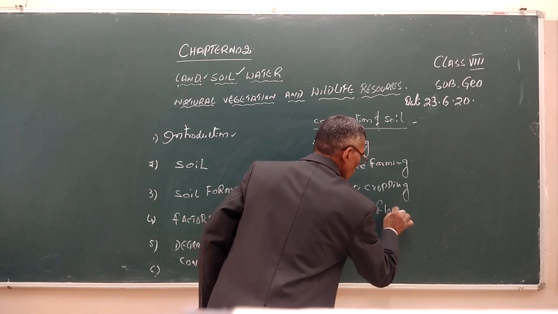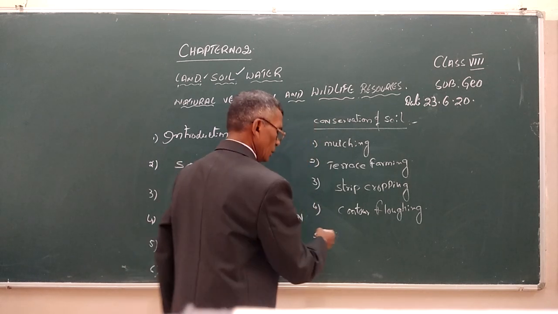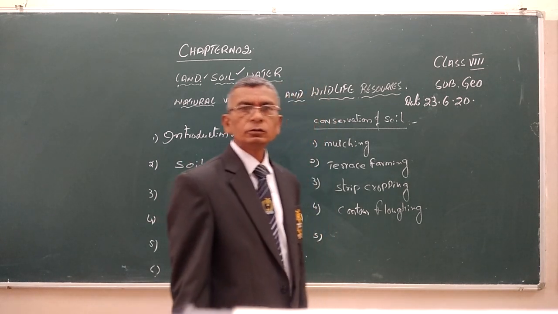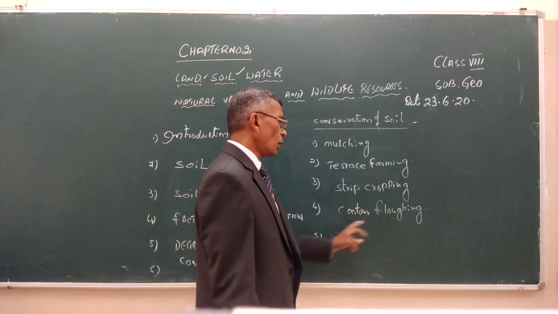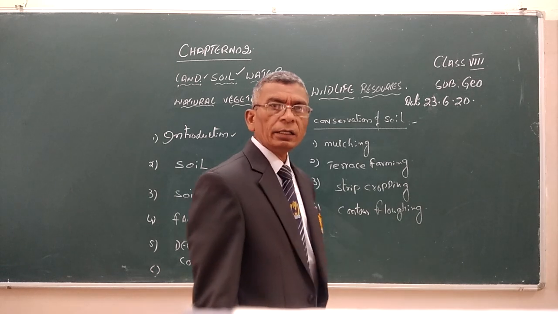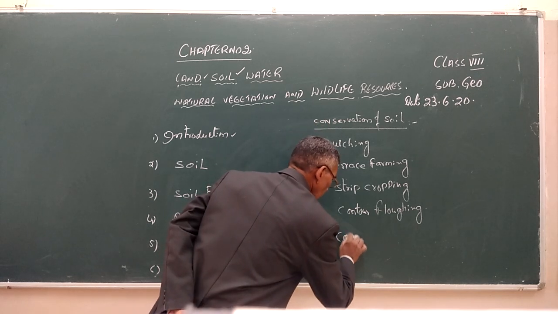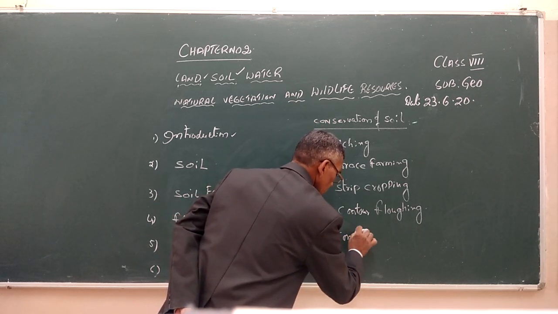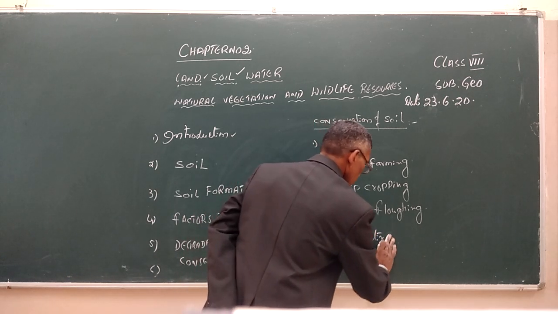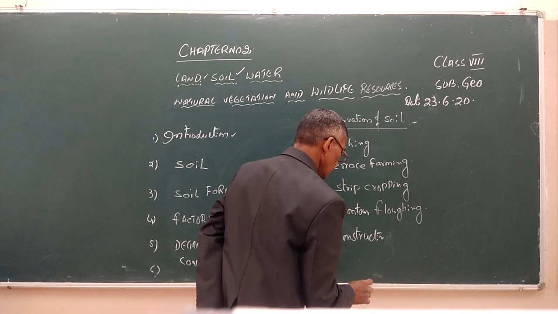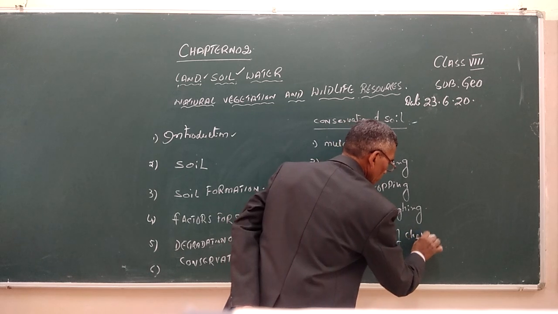Then mulching, terrace farming, strip cropping, contour flowering, and construction of check dams.